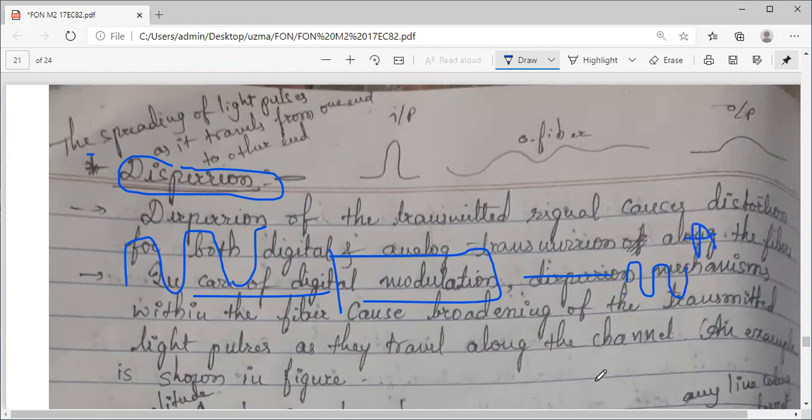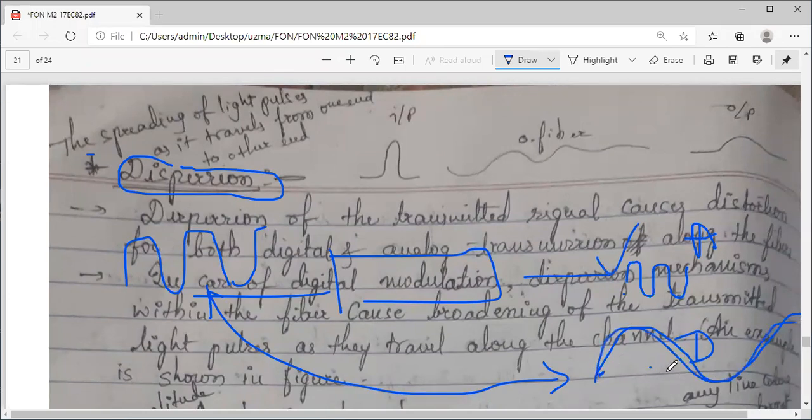Now, what is dispersion? You can see again there is a change in the shape. The frequency components change. So this is called dispersion. That is the difference. In attenuation, the strength reduces. In dispersion, even though it is not lost, there is a broadening of the pulse. You can see the width is broadened compared to the original signal. So this is the difference between attenuation and dispersion.